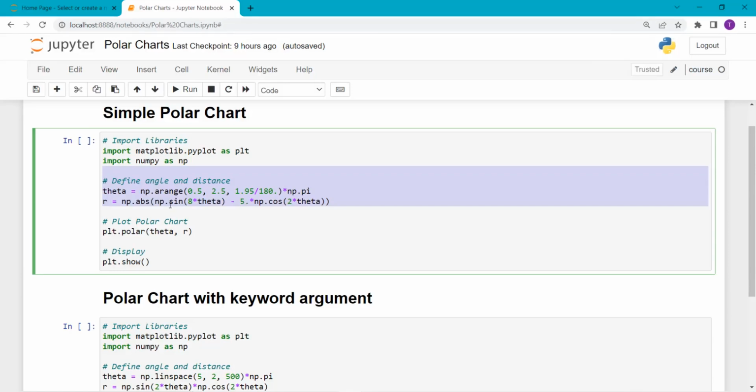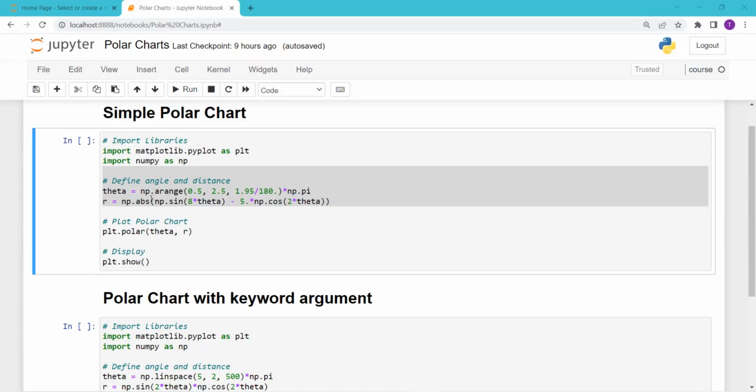The next I define the distance and I assign variable r to it, and I call the function np.sin, and I pass angle as 8 multiplied by theta. Then I subtract it from 5 into np.cos, and I pass angle as 2 into theta.